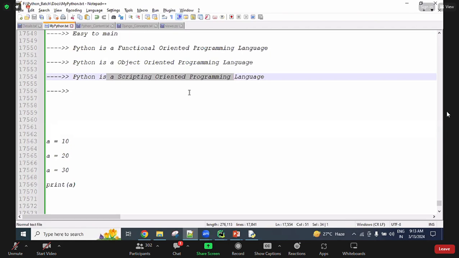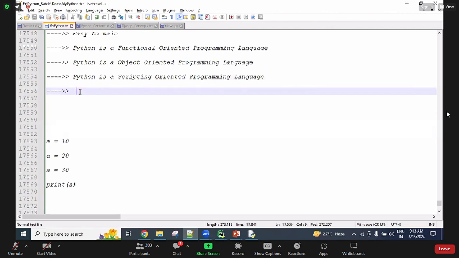For that purpose we can use Jython and several other tools. There is also Anaconda Python. We are focusing on Python right now. Once you understand Python, later you can focus on those things.